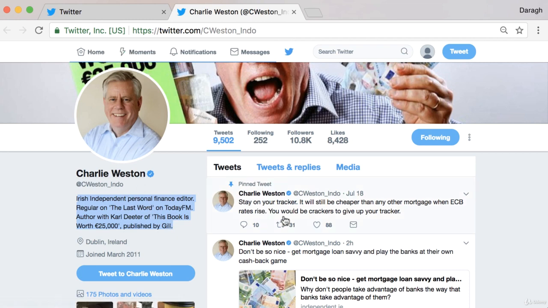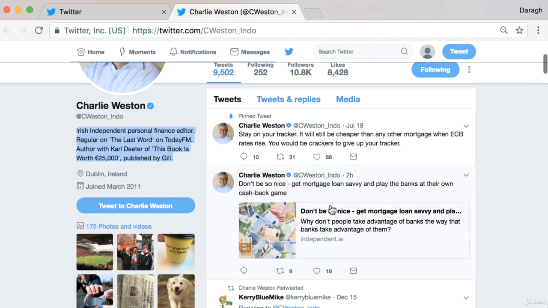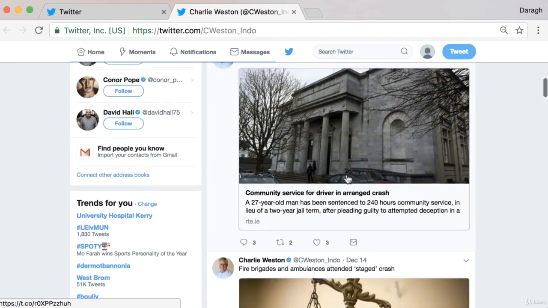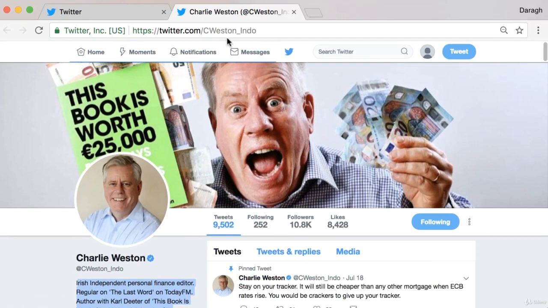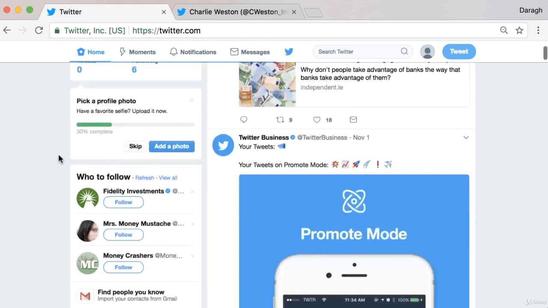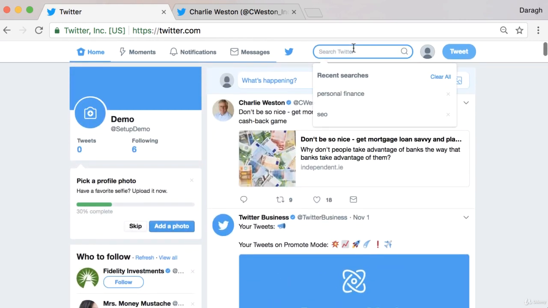You can see the profile image, the type of tweets they're getting, what are the type of things that they're getting engagement on. And this is just a fantastic way to quickly understand what you need to be doing on Twitter in order to be successful, because you are really modeling those people who have been successful.